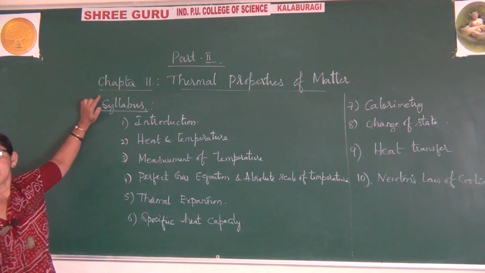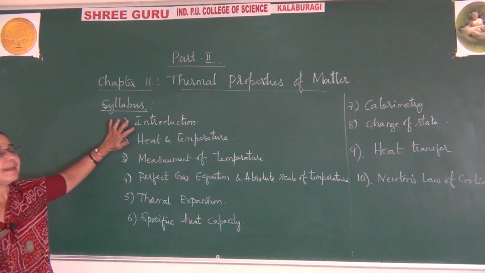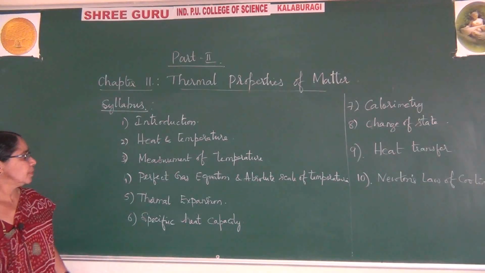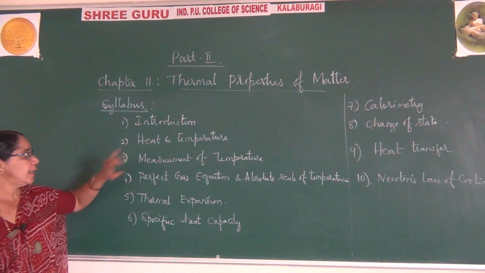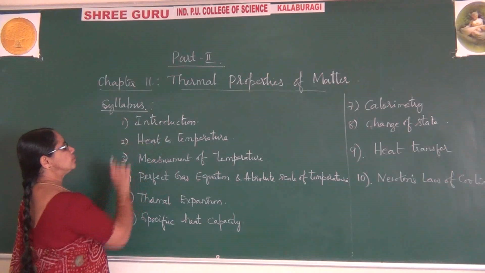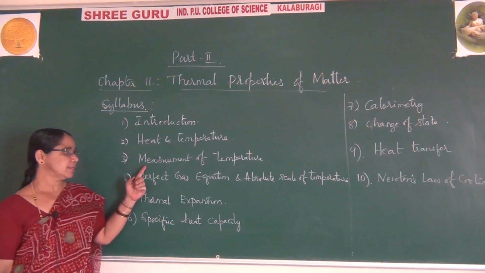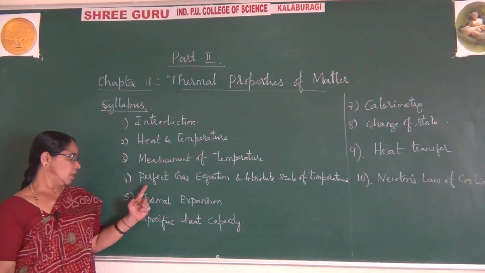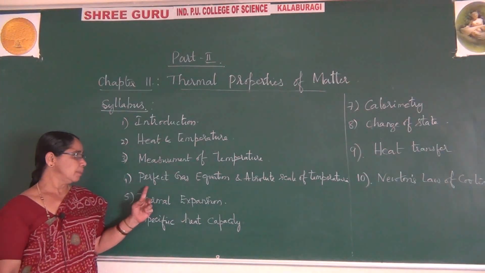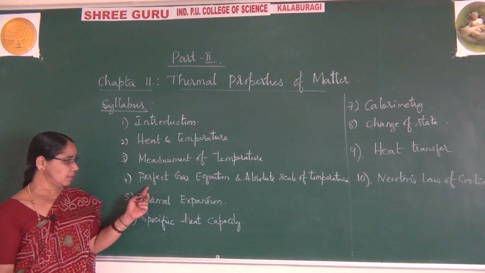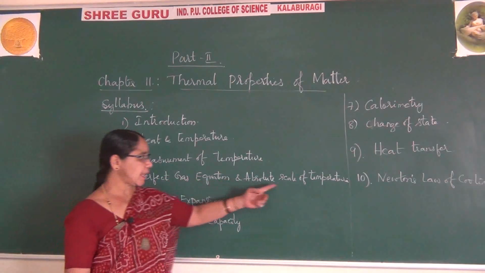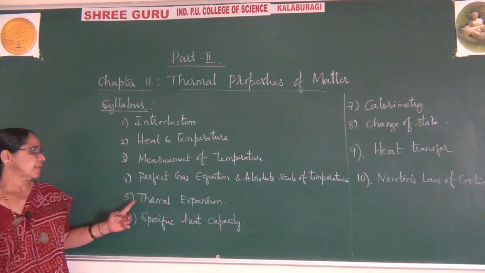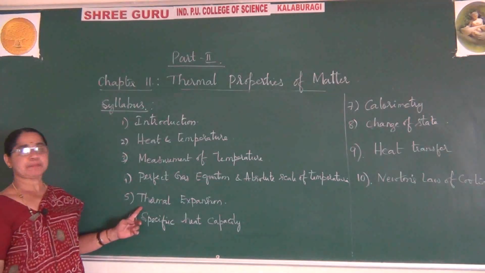This chapter includes the first concept, the introduction of thermal properties of matter. Second one, heat and temperature. Third is measurement of temperature. Fourth one, perfect gas equation and absolute scale of temperature. Next comes thermal expansion.